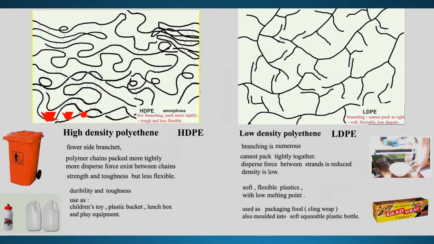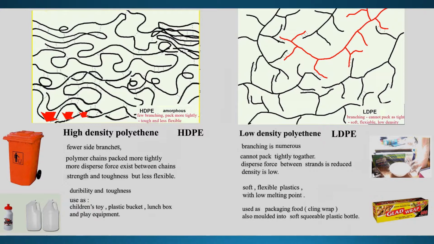And now I'm going to look at low-density polyethylene. The name implies they are less dense. That means they are not too crowded together. They're quite loose. Why are they so loose? The trick is, if you look at the individual chains of this polymer, they have many branches. I highlight one for you.